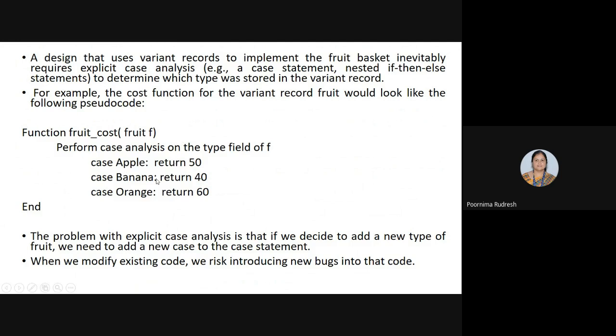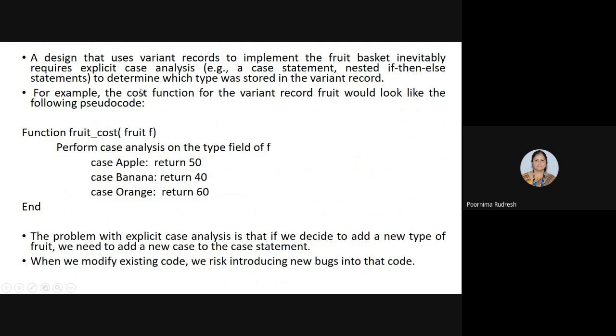Why does it return the value 50? Because the cost of the apple is 50. So when we execute the cost function, if the type of the fruit is apple, then the value 50 is returned, because the cost of the apple is 50. Or if the type of fruit is banana, then 40 is returned. Or if the type of fruit is orange, then 60 is returned.